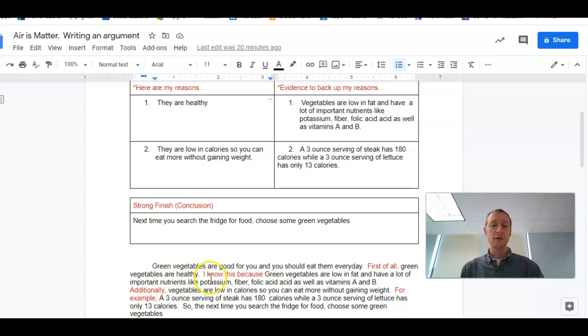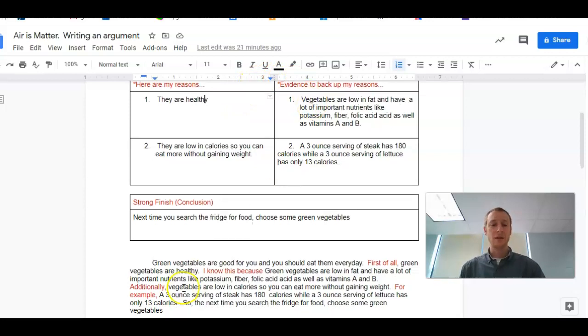I know this because green vegetables are low in fat and have a lot of important nutrients like potassium, fiber, folic acid, as well as vitamins A and B. Okay, you see how I connected my reason to my evidence? I said, here's my reason. I know that because. Okay, moving on to my second reason.